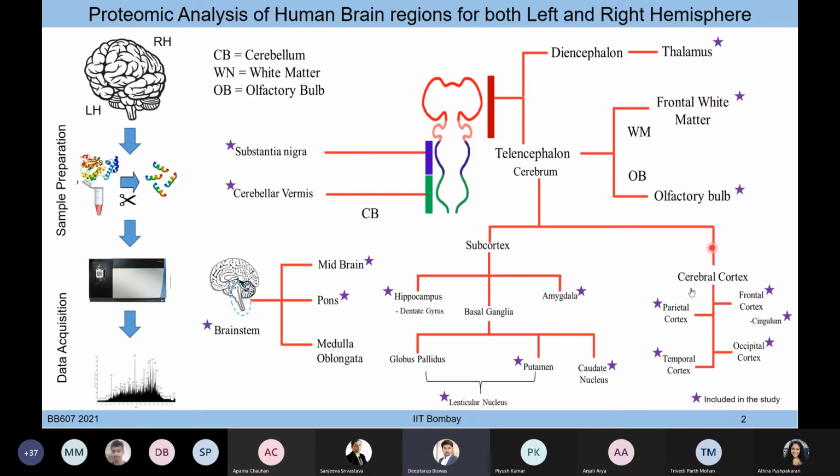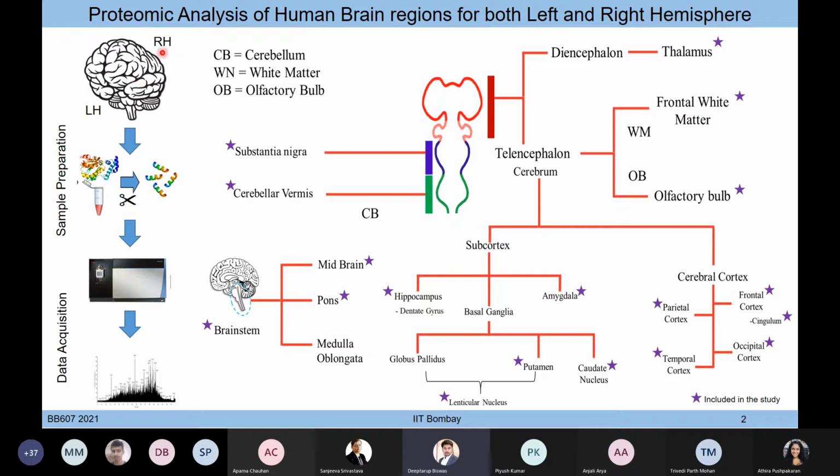Before I go into the technical information, let me give you a brief idea of what I'm talking about with the brain proteome. This is something we all know, that our brain is divided into different regions and sub-regions. For example, very broadly, there are the cerebral cortex, midbrain, and cerebellum. And all these different regions have different sub-regions and other anatomical sub-regions. We have collaborated with one of our collaborators from Spain, and we have obtained these regions and sub-regions in protein form from both the left and right hemispheres.